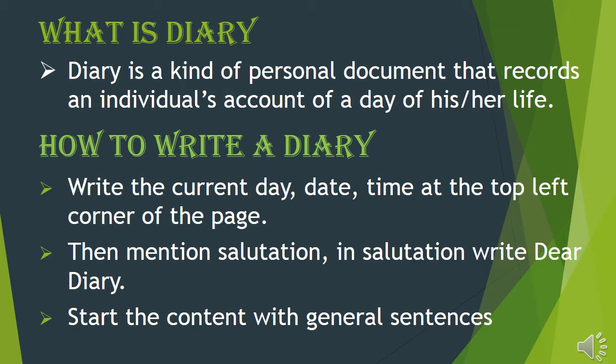What is a diary? A diary is a kind of personal document that records an individual's account of a day of his or her life. How to write a diary? Write the current day, date, and time at the top left corner of the page and then mention the salutation. In the salutation, you can write Dear Diary. Then start the content with general sentences.